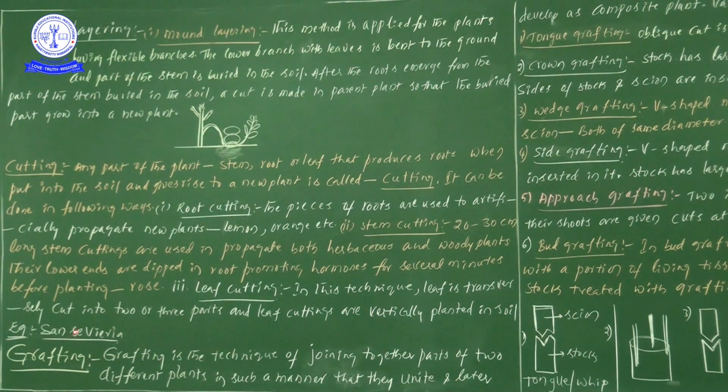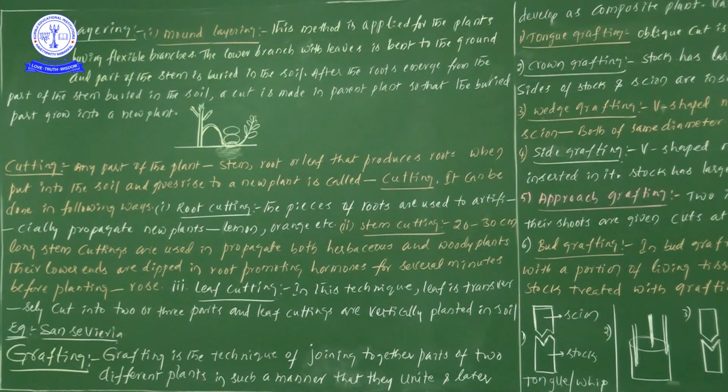In grafting, the information we can take is: grafting is a technique of joining together the parts of 2 different plants in such a manner that they unite and develop as a composite plant. So in a grafting technique, we join together parts of two different plants. The word itself gives the explanation.